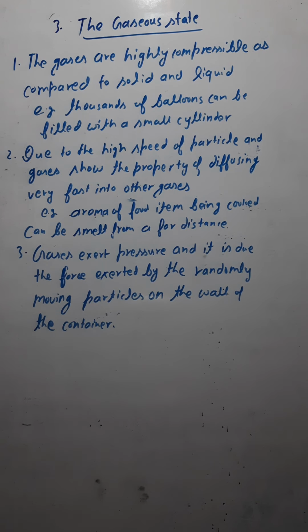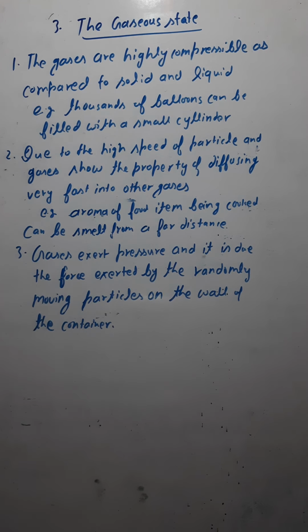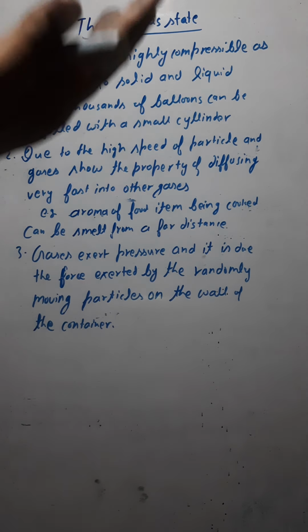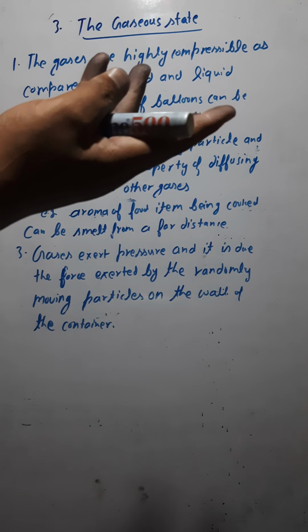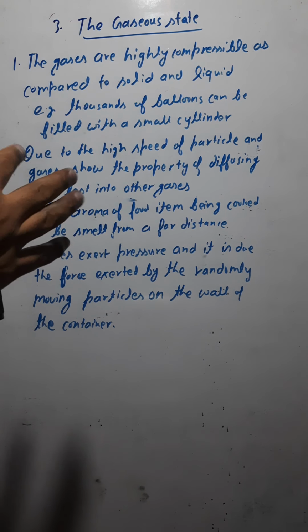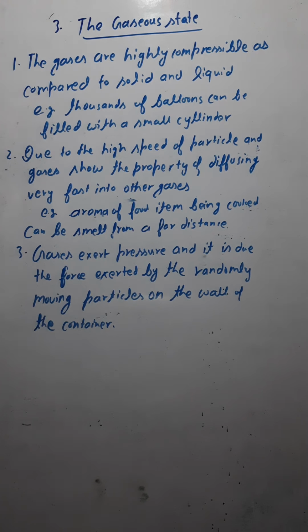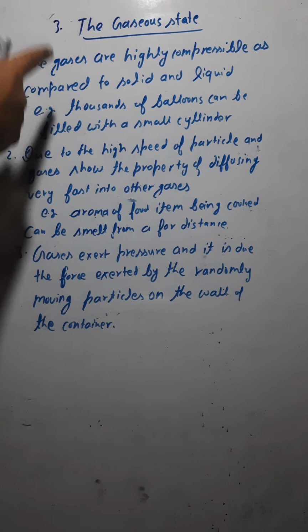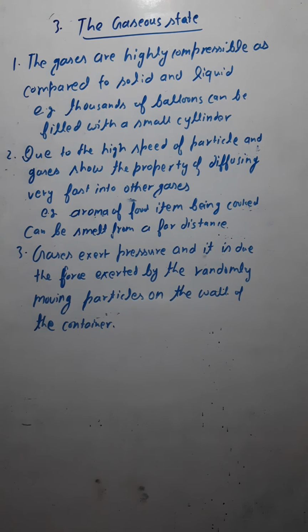Hello, dear students. Today we will move ahead in the first chapter of class 9 science, Matter in Our Surroundings, where we were discussing the states of matter. Matter is found in three states: solid, liquid, and gas. We have already discussed solid and liquid. Now we are going to discuss the third state of matter, the gaseous state. Let me tell you some properties of the gaseous state.